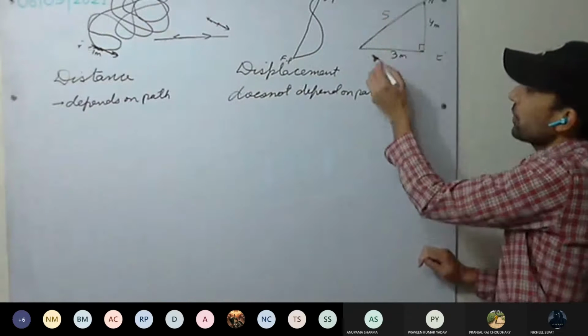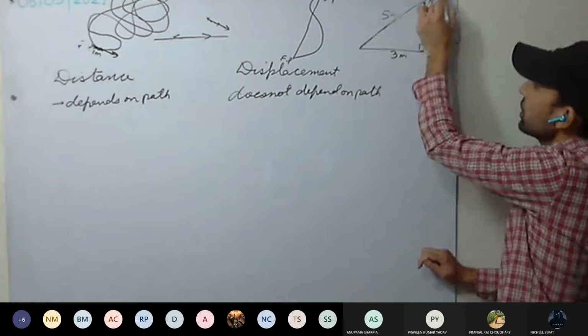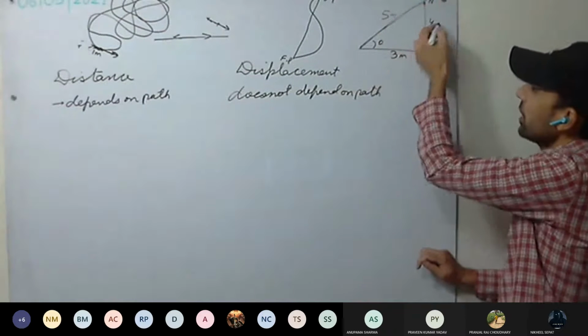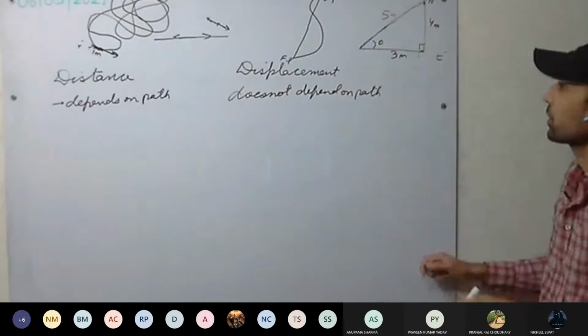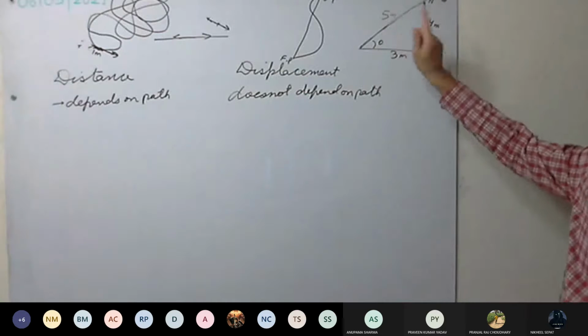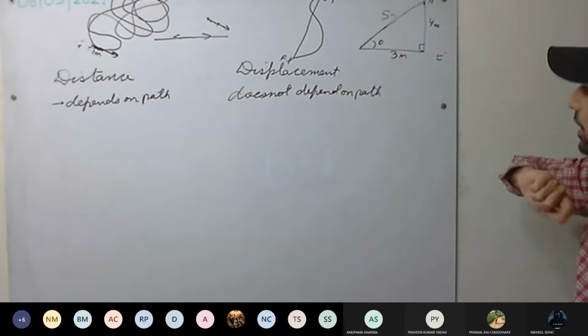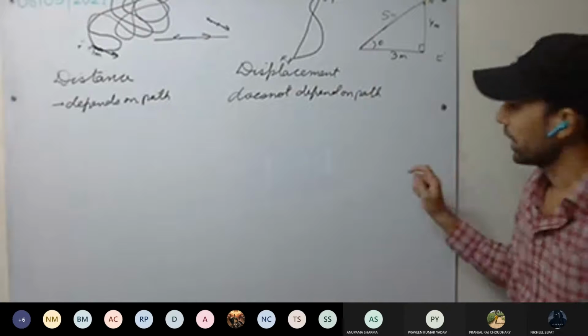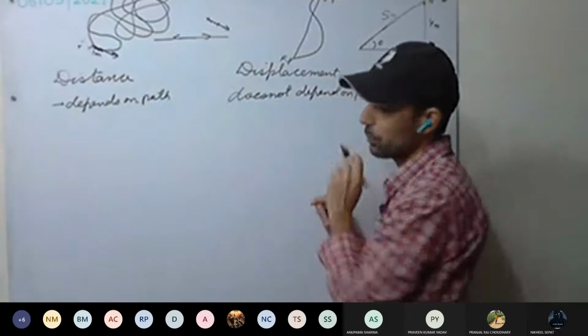So it comes out to be 5 meters, in this direction. This angle we can calculate, tan inverse 4 upon 3, but forget about that. So displacement depends on initial and final position.